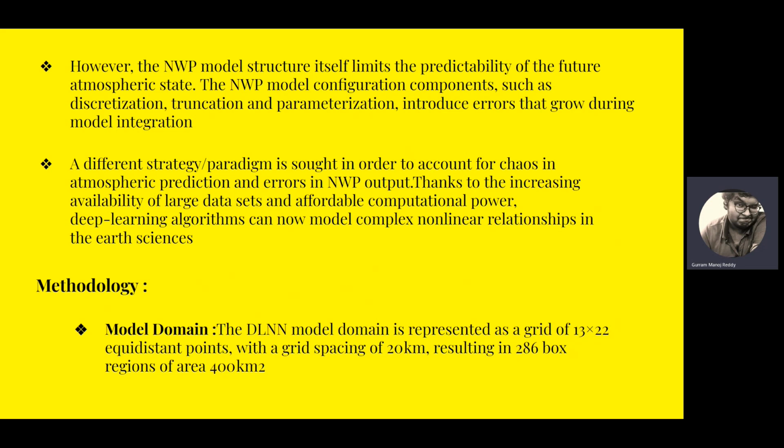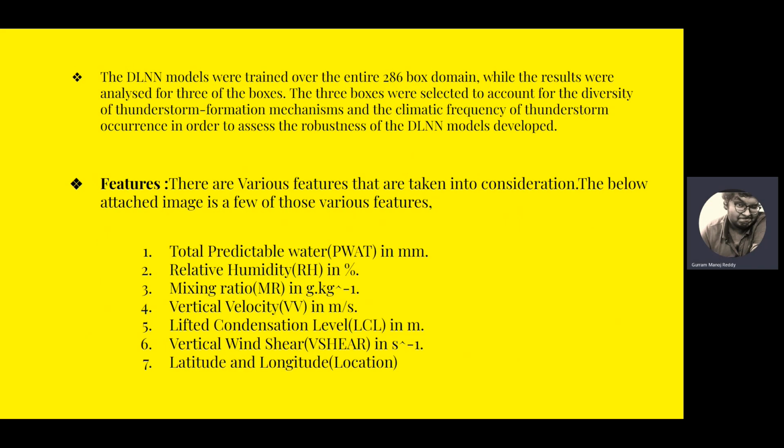So the deep learning model domain is represented as a 13 by 22 equidistant point grid with a grid spacing of 20 kilometers, resulting in 286 box regions of area 400 square kilometers. This is for the South Texas region that I took from the research paper.